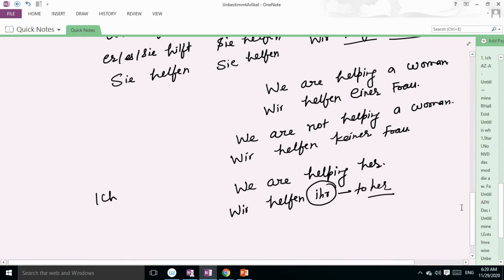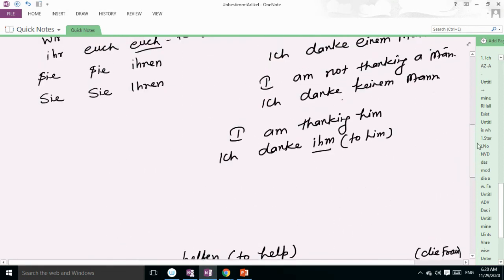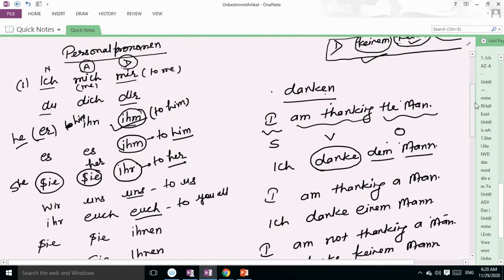Okay, in dative case we use ihr. You can see the table. Yeah, this one. Sie, sie, ihr. Sie we use in nominative, which means she, and this sie means her, and this ihr means to her. Okay. So like this way, you can write the sentence.